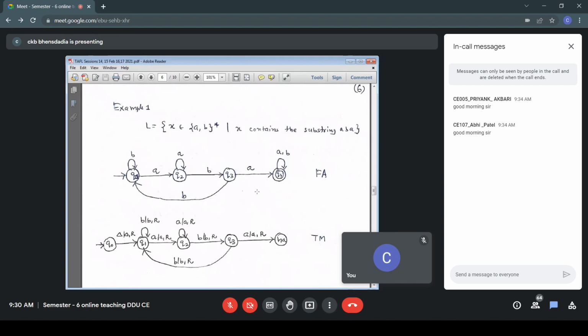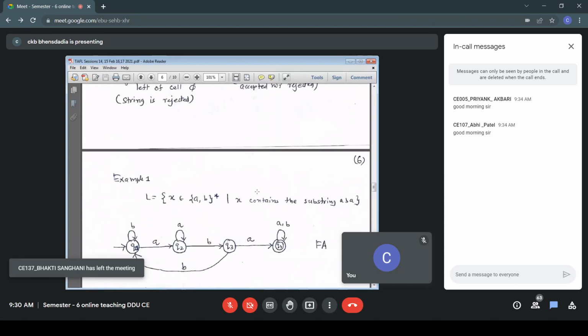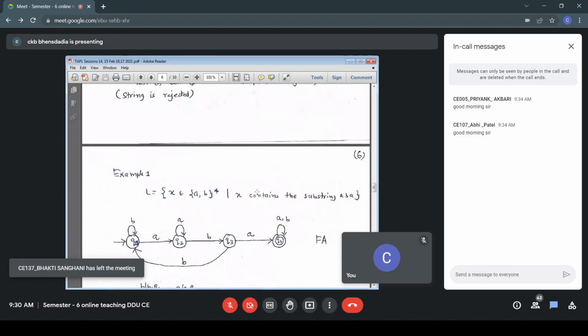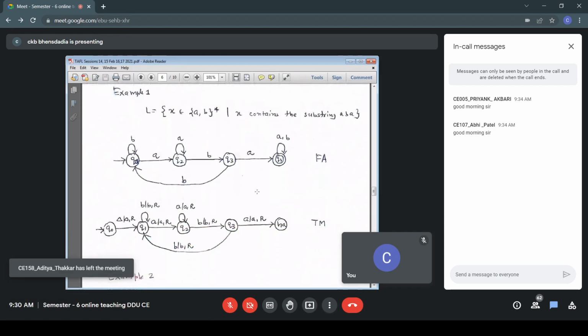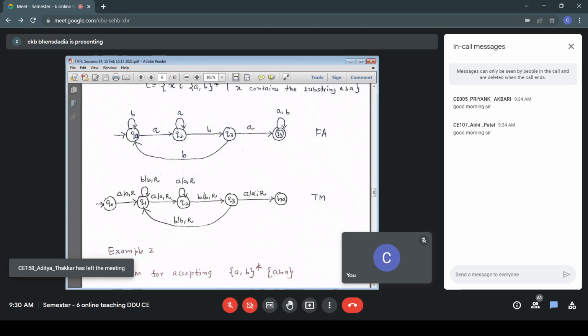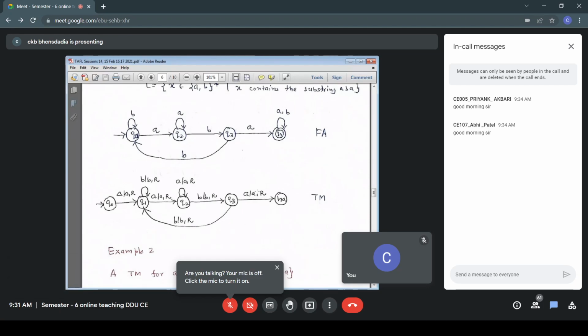The previous example was containing a substring ABA, language L1. Language L2 in example 2 is a TM for accepting (A+B)*ABA. All the strings that end with ABA are present in L2.